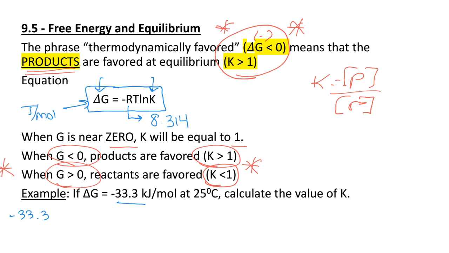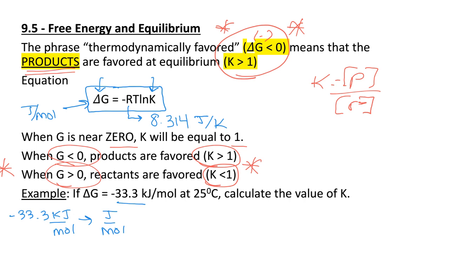So I need to convert kilojoules per mole to joules per mole before I can plug it in here, because the units for R include joules and Kelvin as well. And so we need to go ahead and make that conversion.